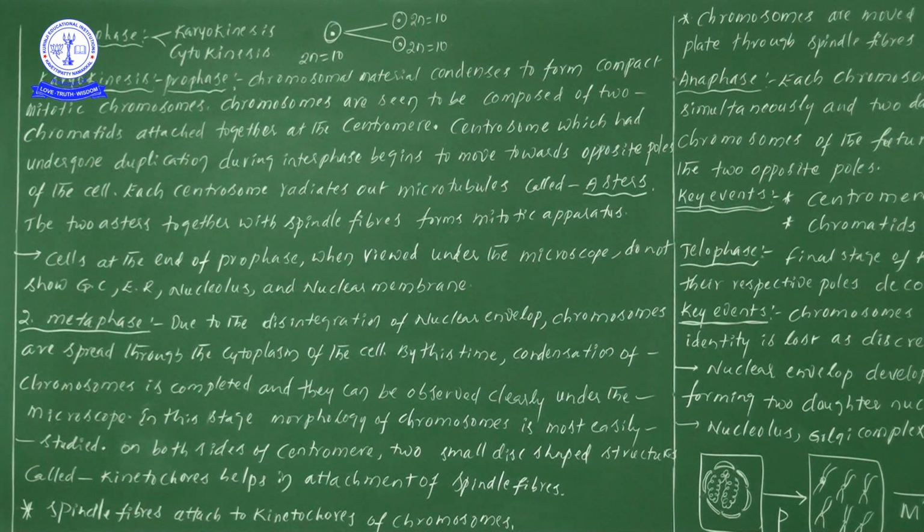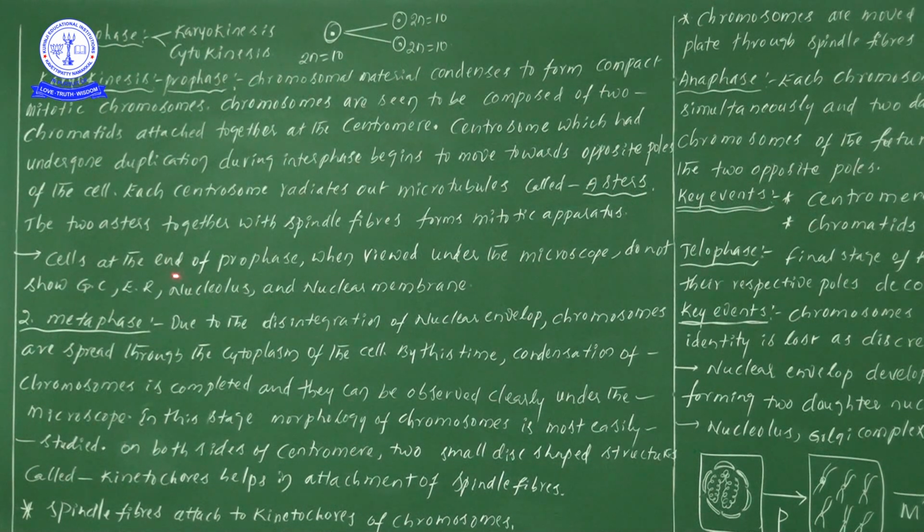For mitotic apparatus formation, there is definitely an involvement of the centrosome, in case of animals. In plants, bipolar spindle fibers are formed from microtubules, with the involvement of tubulin protein, and finally bipolar spindle fiber formation takes place in plants.